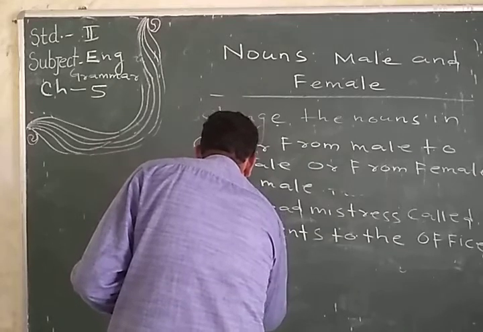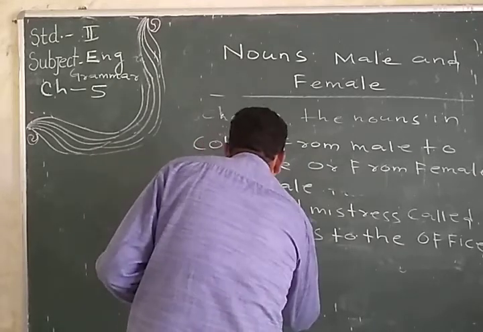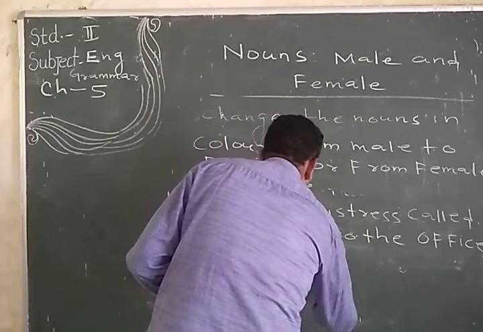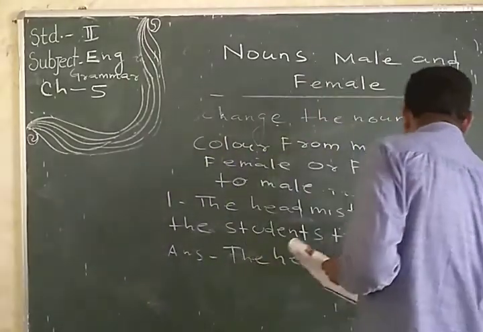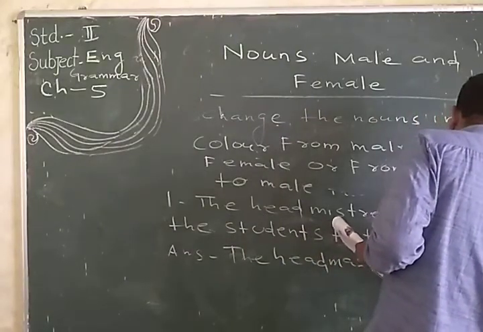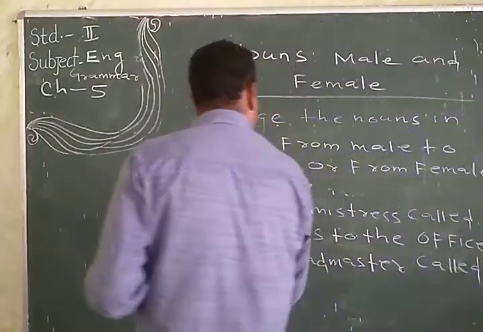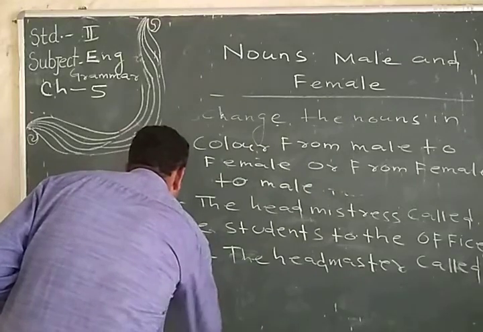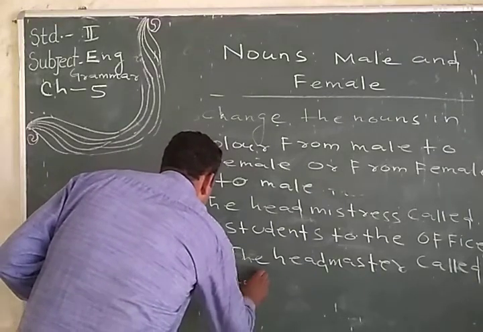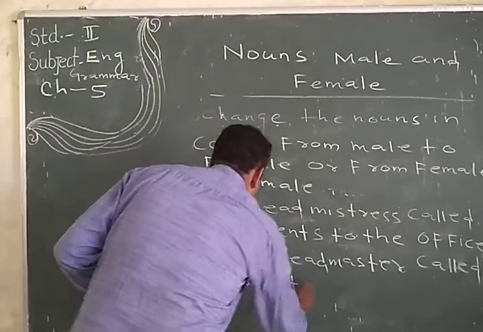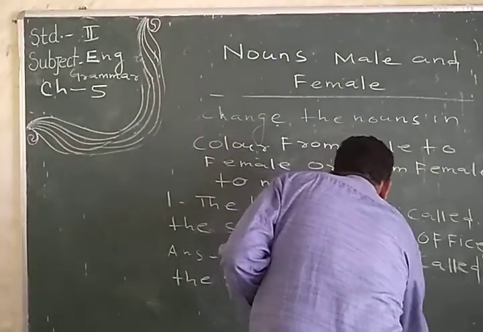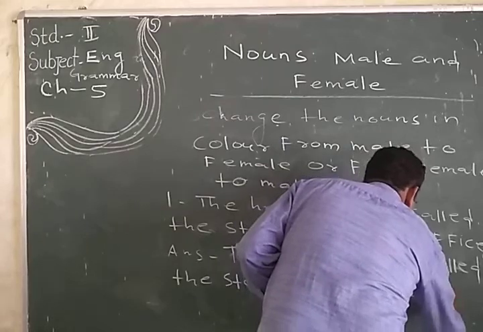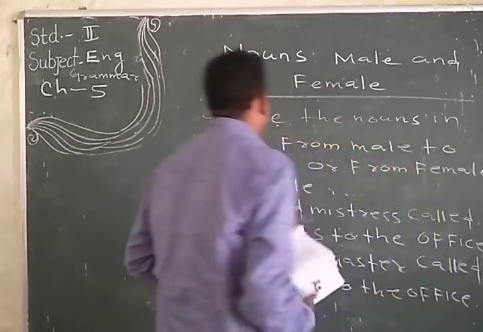The answer is the headmaster. Headmaster called the students to the office. Okay. So the student, first you understand.